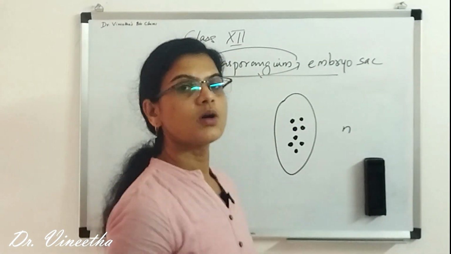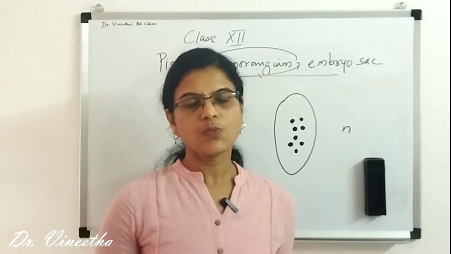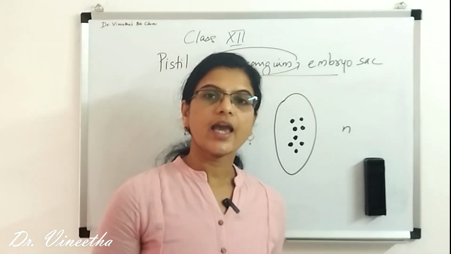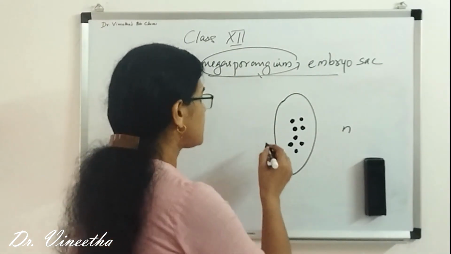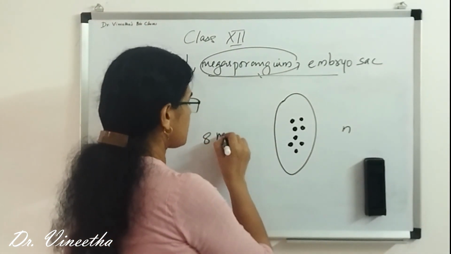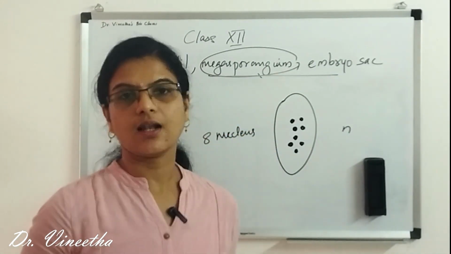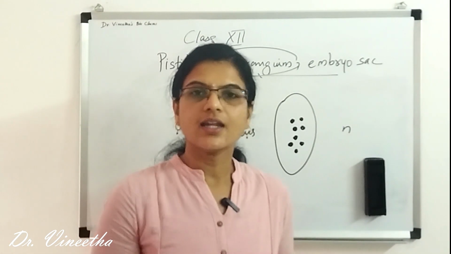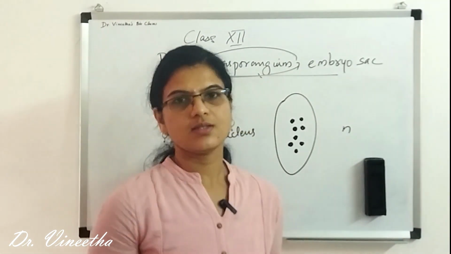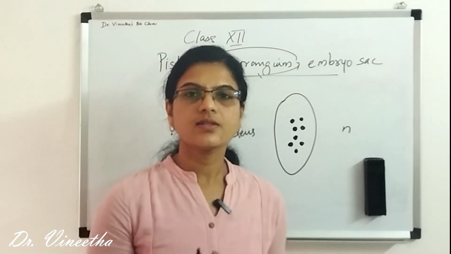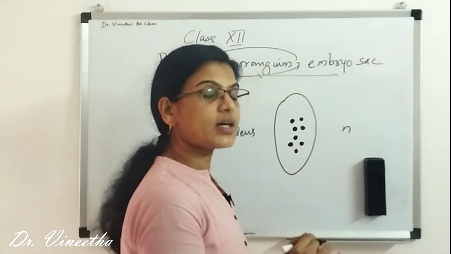So now the single megaspore is 8 nucleated. Okay, it has 8 nuclei in it, but the cell is a single cell. So cytokinesis didn't occur, only karyokinesis occurred.